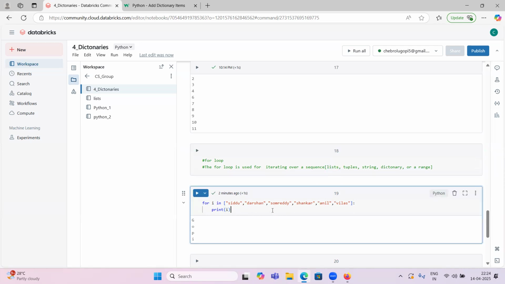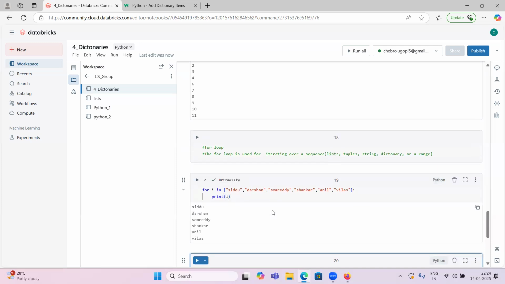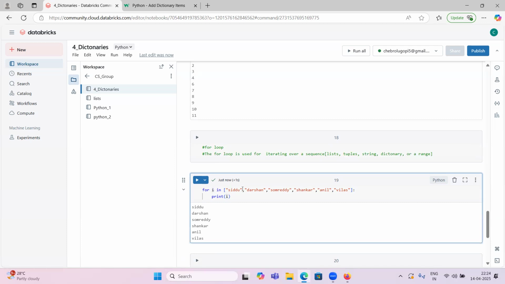What will it do? We have provided six names. It iterated over six names and it printed six names. For i equal to the first item Sidhu, it printed Sidhu. Print i, Sidhu. So however many items we have, that many iterations it will do.